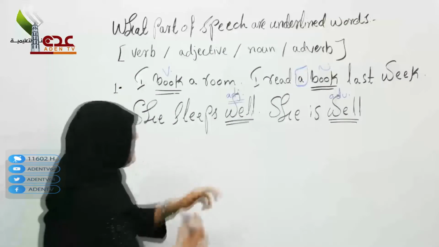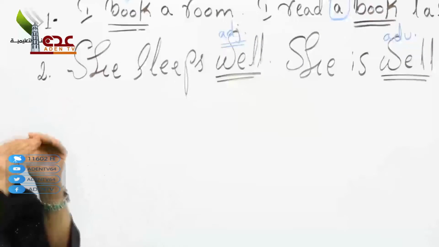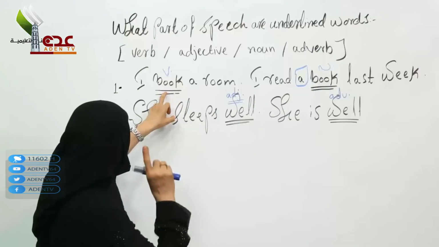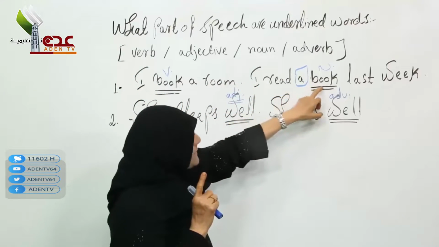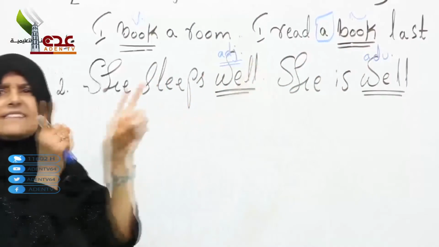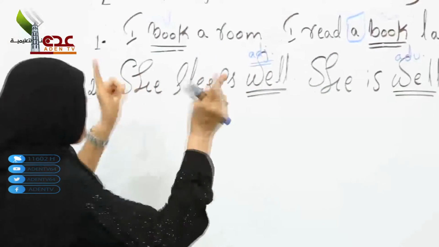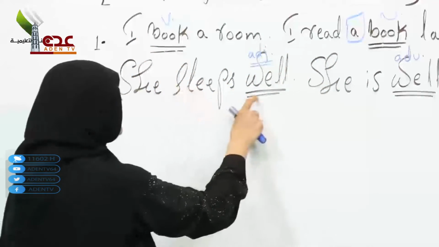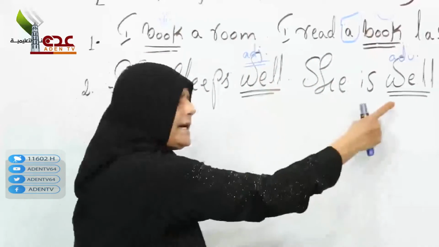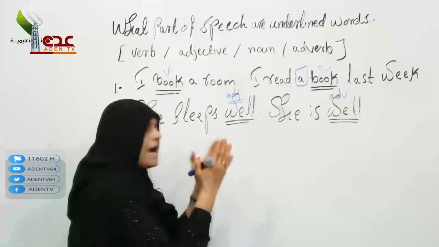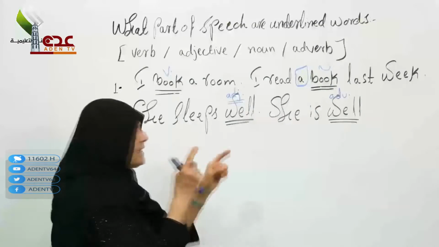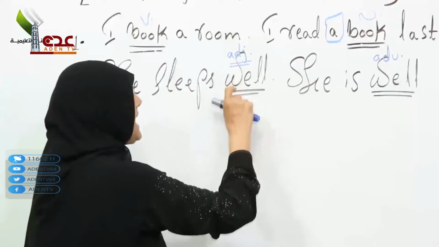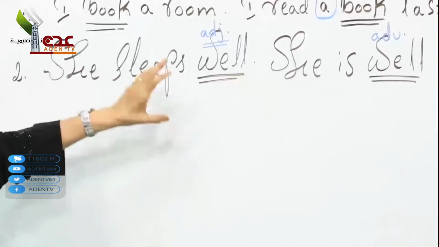So in this case, don't forget, please: how do you use the sentence or the verb? In the first one, verb and noun are the same words. How do you compare them? How do you tell the difference between them? Now look at number 2: well and well. Also, how do you compare them? It is the same word; one is an adjective and the other is an adverb.